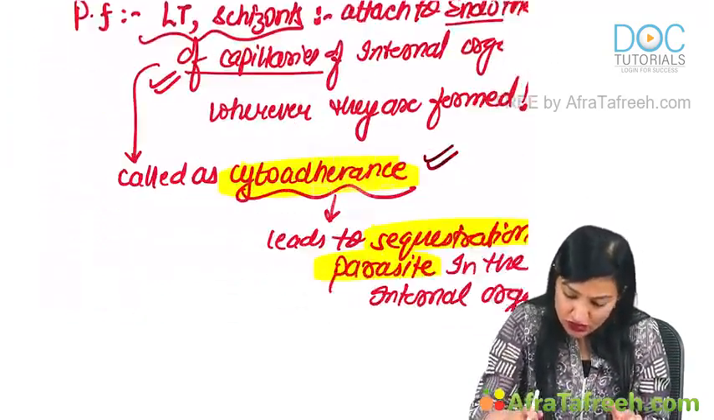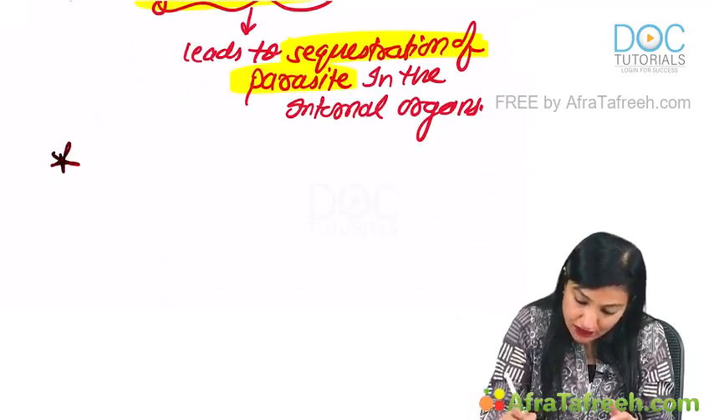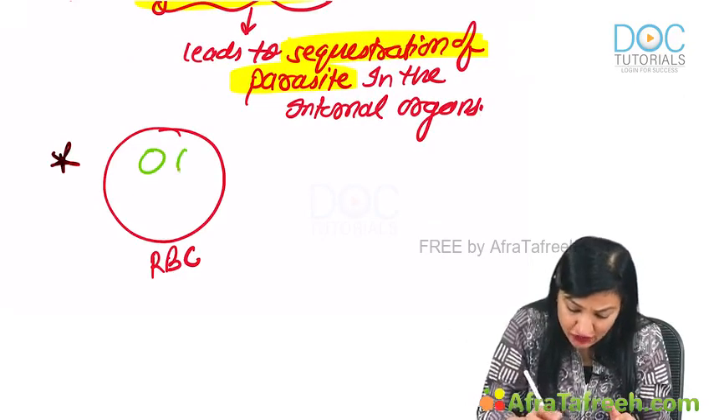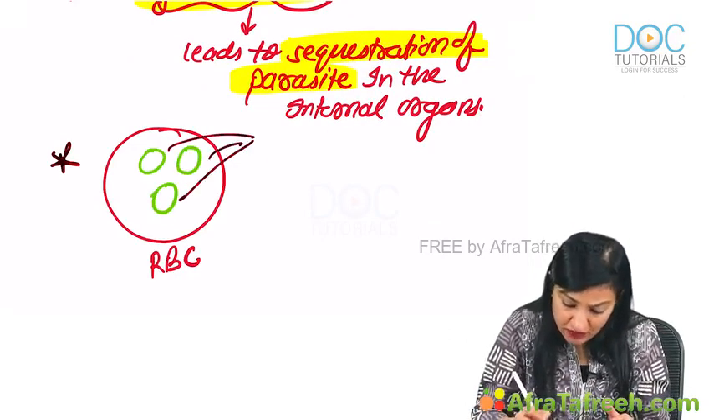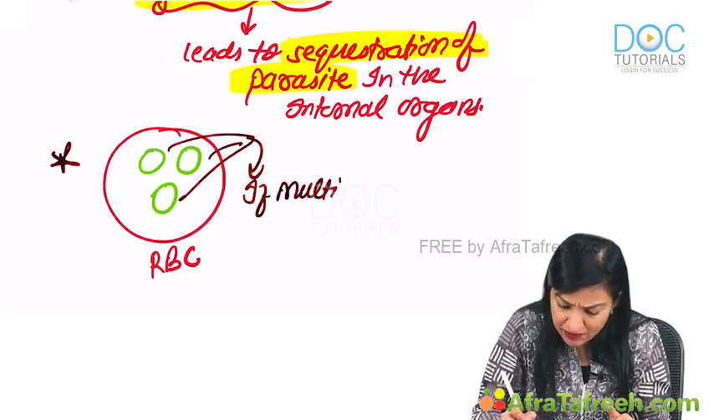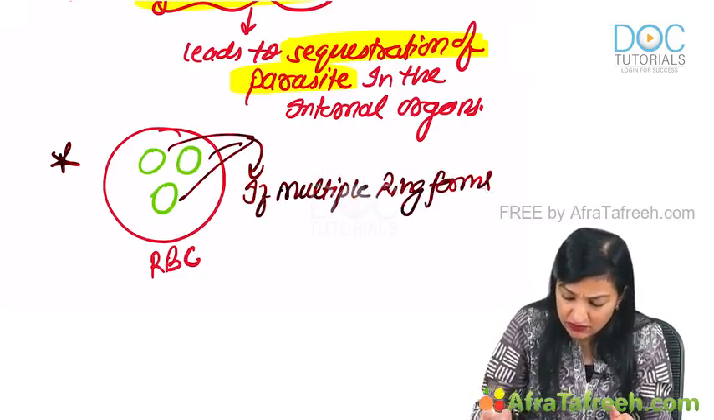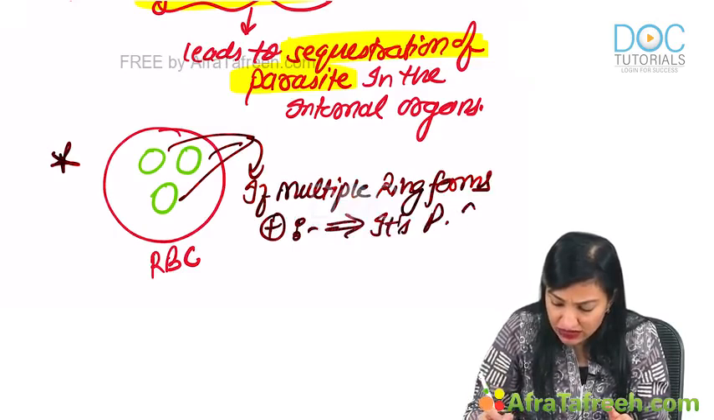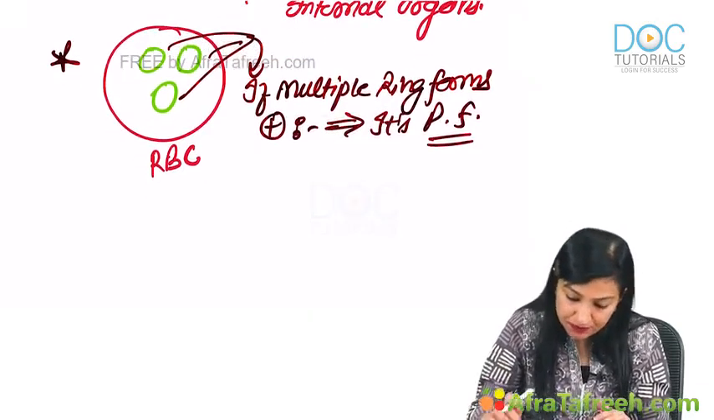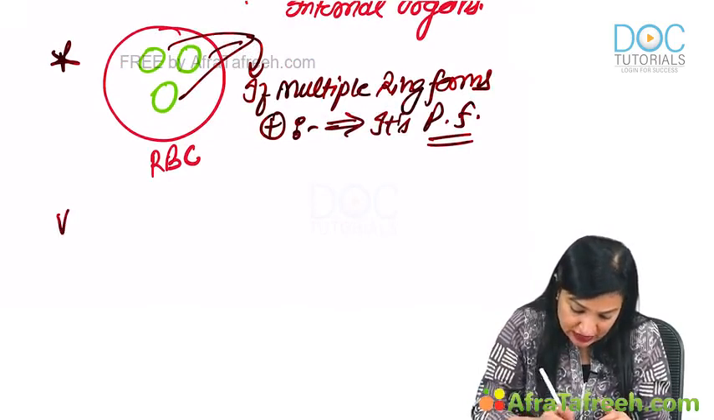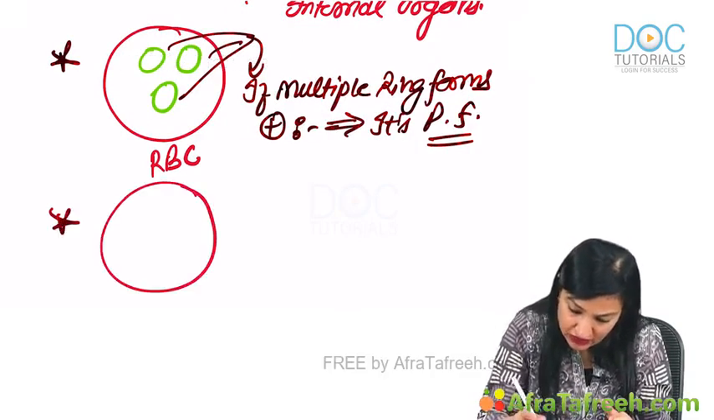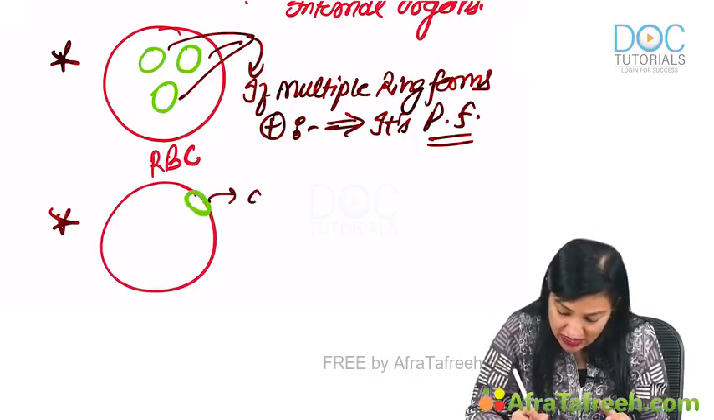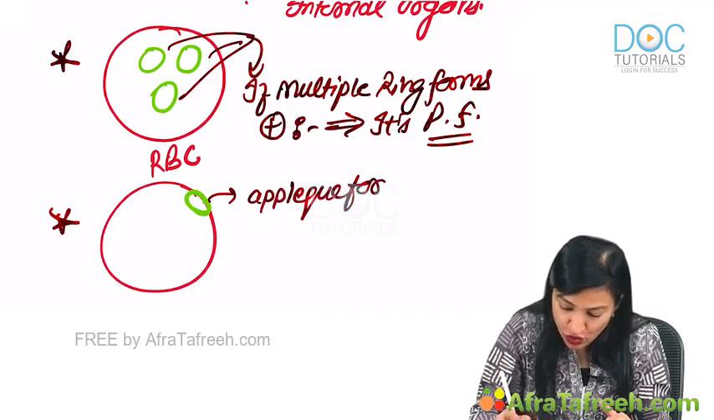Right. So next you need to know, suppose this is an RBC, if you see multiple ring forms in the RBC, it means it is Plasmodium falciparum, PF. Alright. Then if the ring form is stuck onto the RBC membrane, then it is referred to as applique form or accole form.